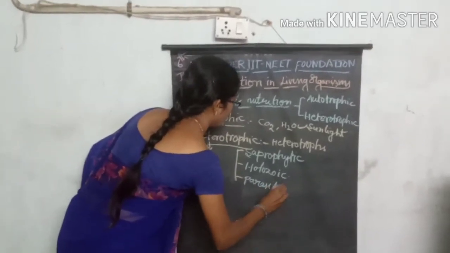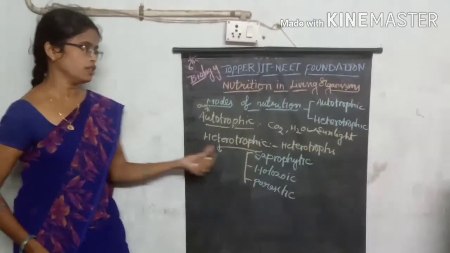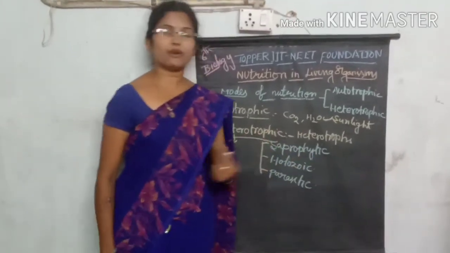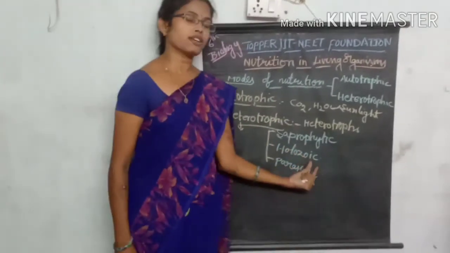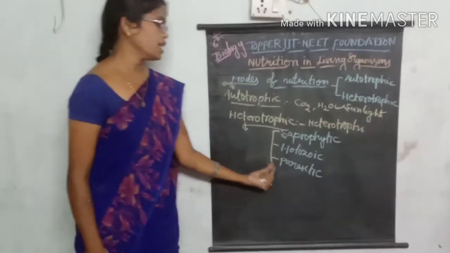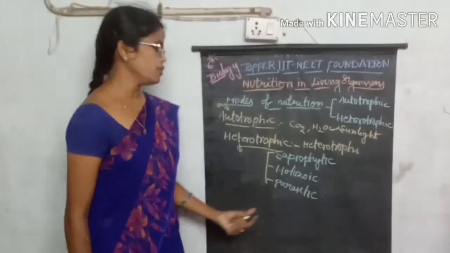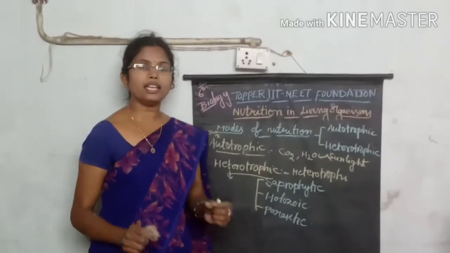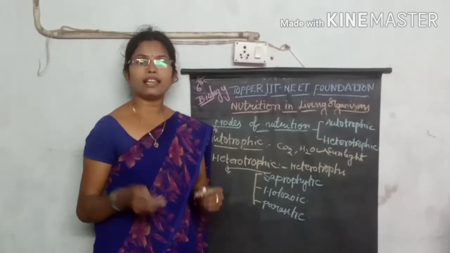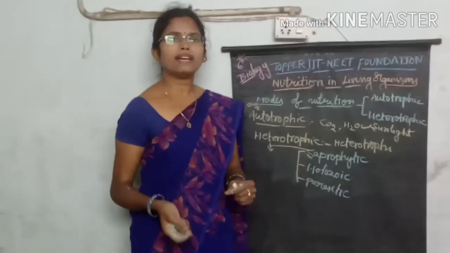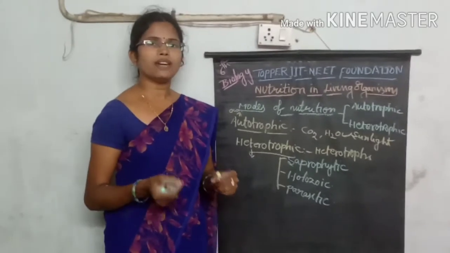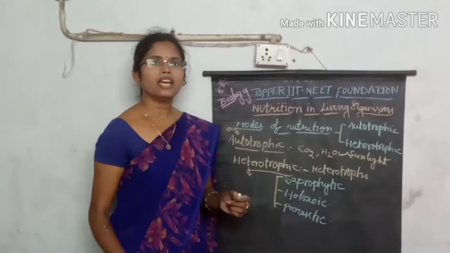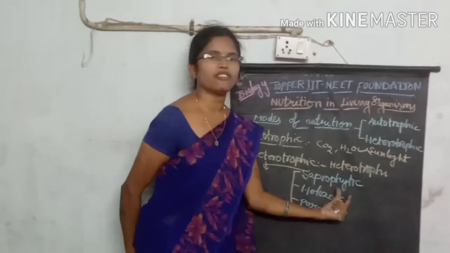So again, we divide this heterotrophic nutrition into how many types? Mainly three types. One is called saprophytic nutrition, another is called holozoic nutrition, and the third one is called parasitic nutrition. Saprophytic nutrition means the organisms take food material from dead plants and animals, whatever dead organic materials are present in the environment, and they are consumed by these types of organisms.